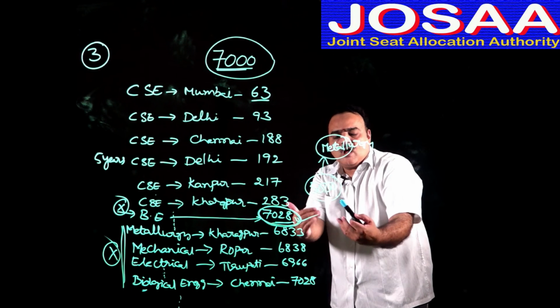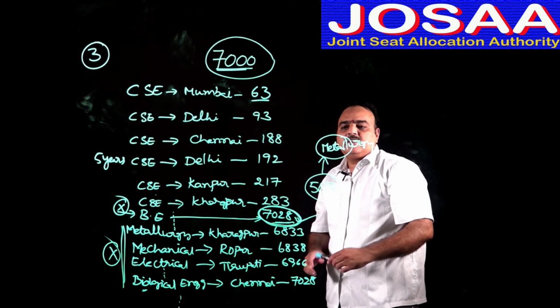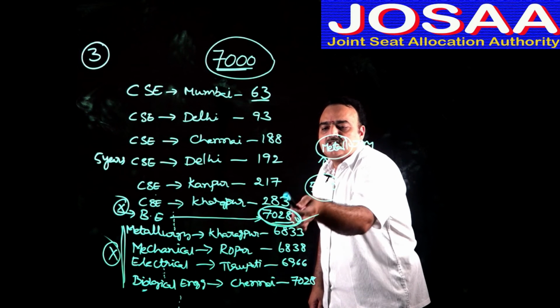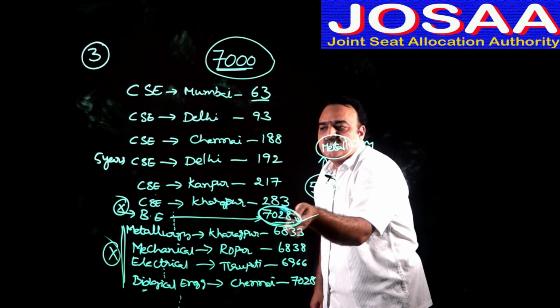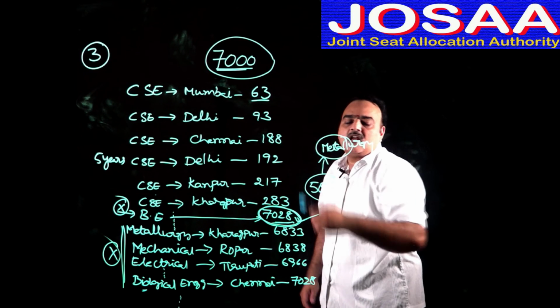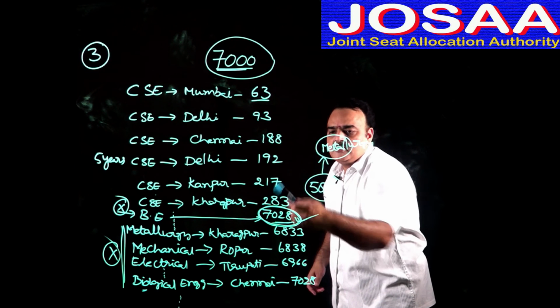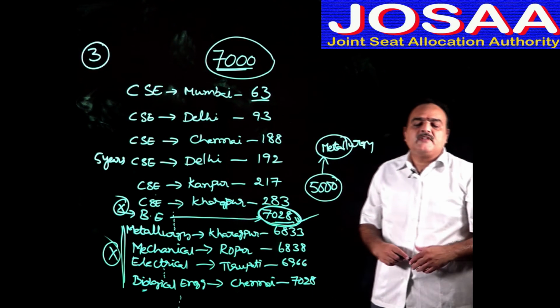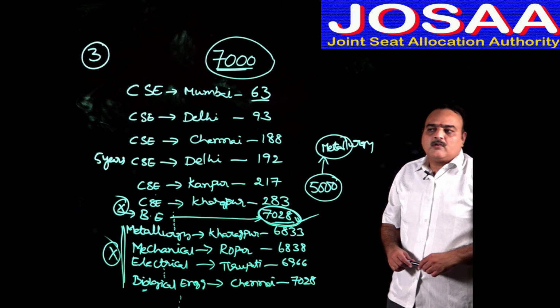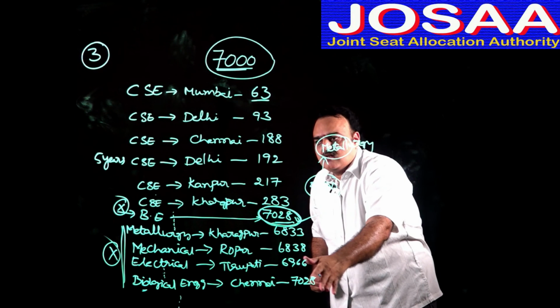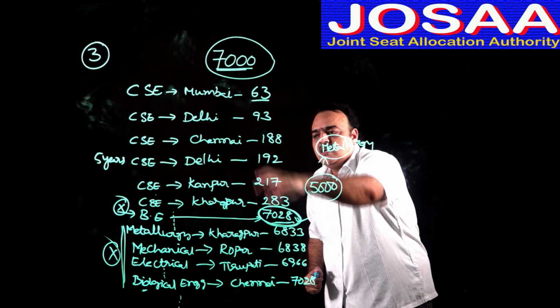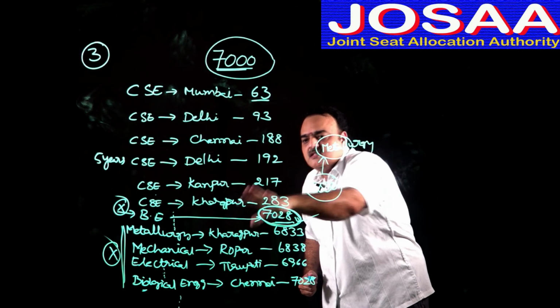From the second round onwards, the next preferred course is computer science engineering in Kharagpur, where the cutoff rank is 283 and there is no possibility at all for you. So even after the 7th round, you will have to accept biological engineering.